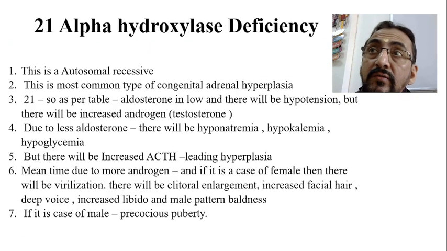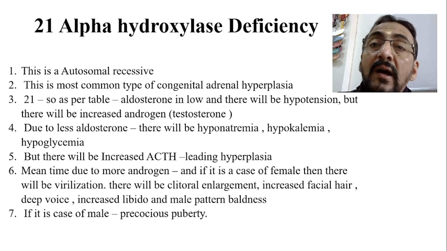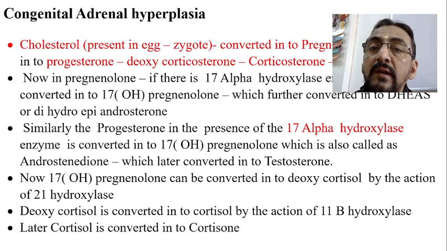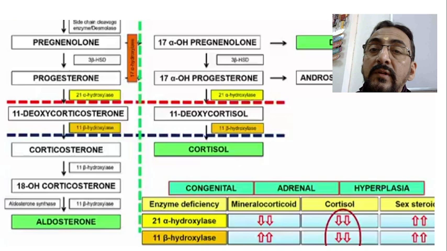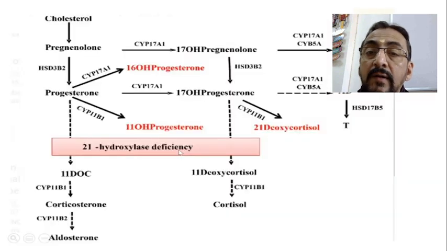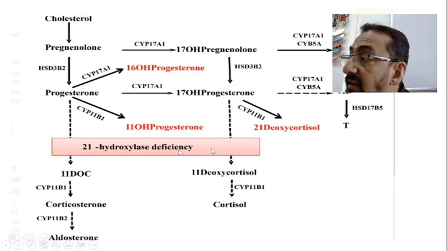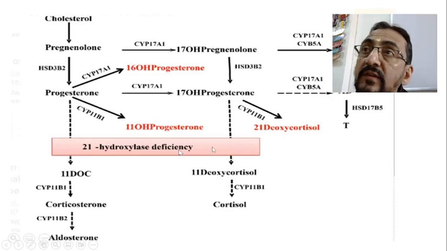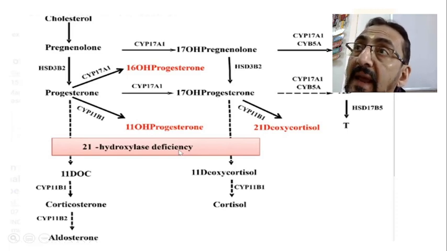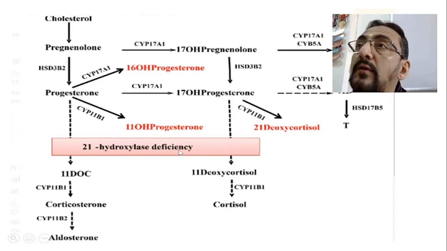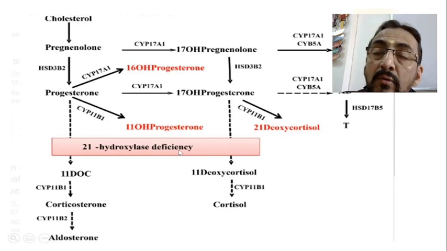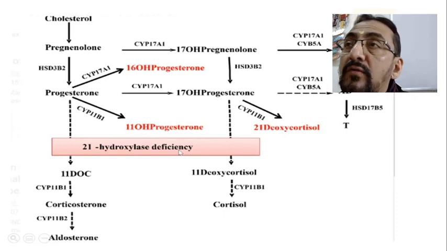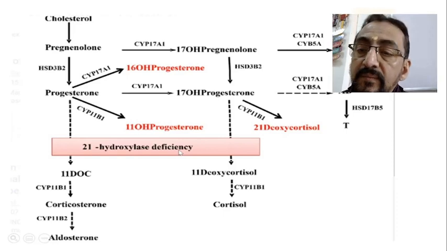In the next class we will understand 21 alpha hydroxylase deficiency, that is nothing but this particular enzyme deficiency, why this happens, what the actual cause is, and what the clinical presentations are. Because 21 alpha hydroxylase deficiency itself is the main cause for non-production of aldosterone and cortisol in congenital adrenal hyperplasia. Naturally it leads to more formation of androgens. So in the next class we will see 21 hydroxylase deficiency and its clinical presentation. Thank you very much.